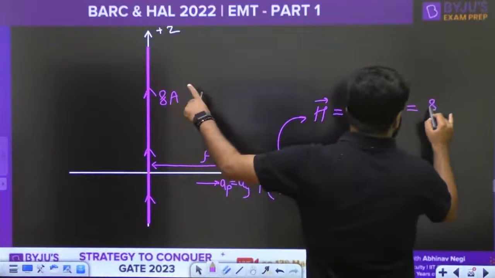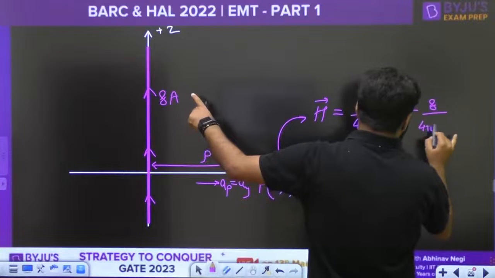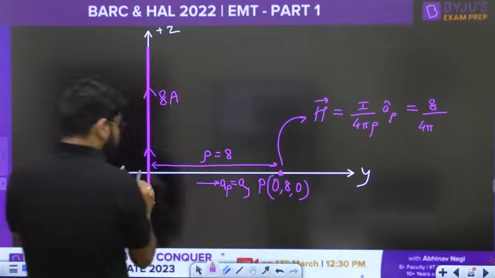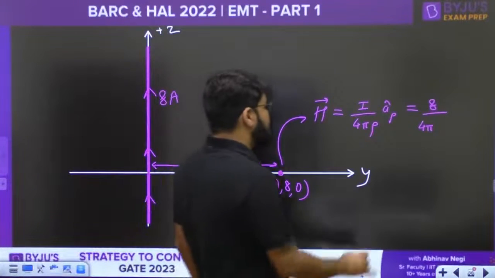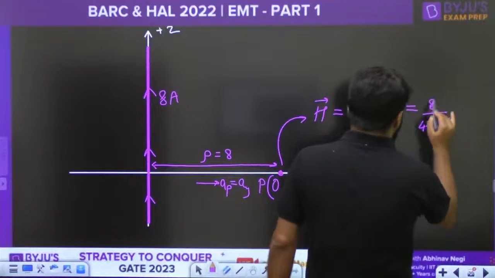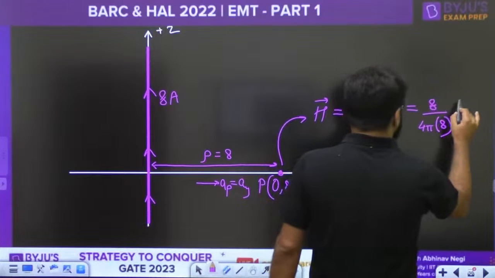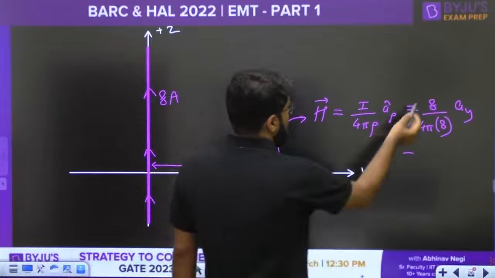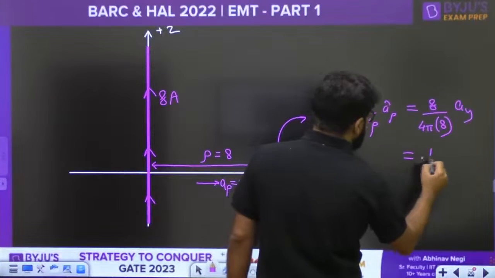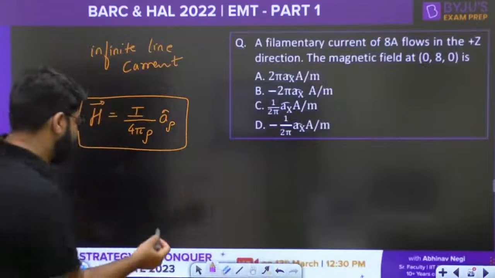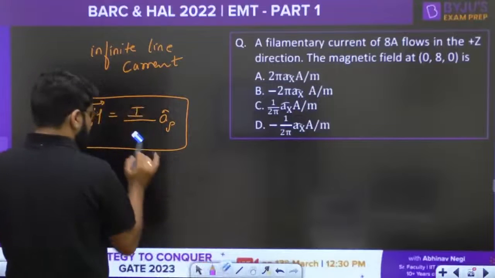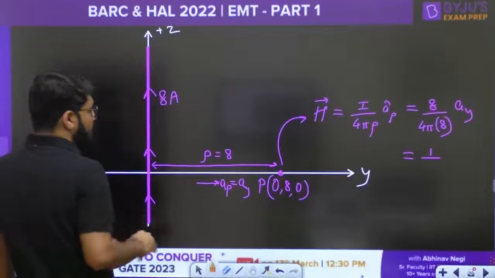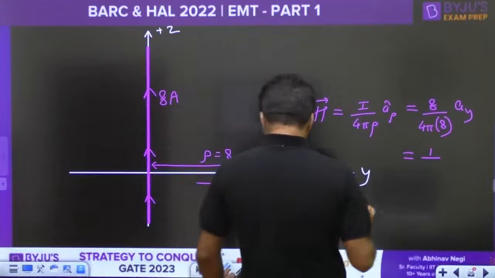Now I put down the values. I is the magnitude of the current, 8, divided by 4 pi rho. Rho is the distance from 0, 0, 0 to 0, 8, 0, so the distance is 8. So 8 upon 4 pi into 8, into a rho, that is AY. Answers are in the form of pi only. Oh, sorry. For infinite line current it is I divided by 2 pi rho only. I'm sorry for it. I divided by 2 pi rho.